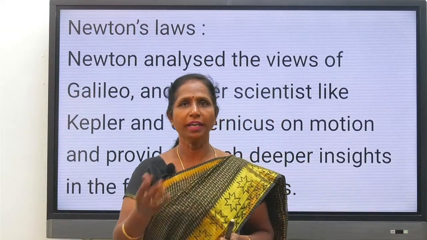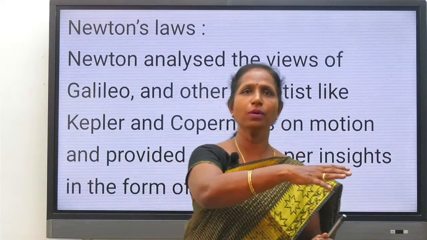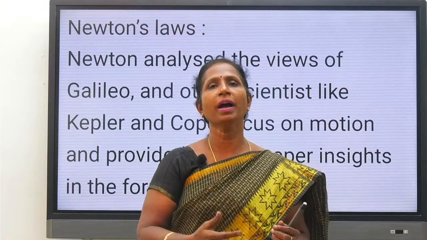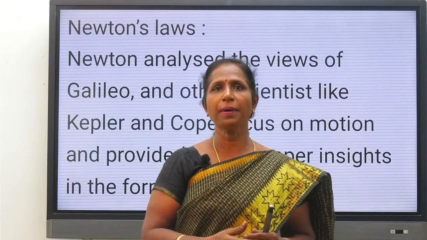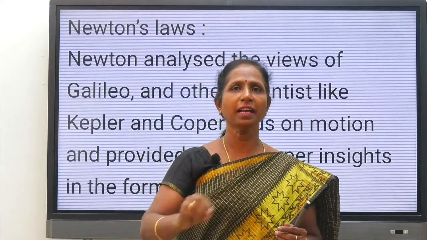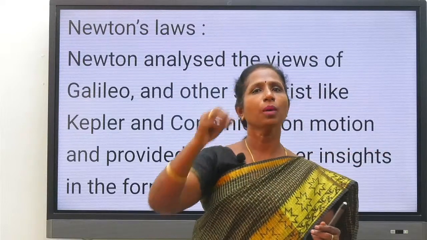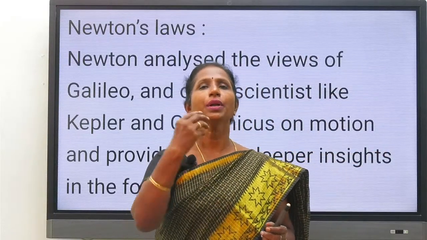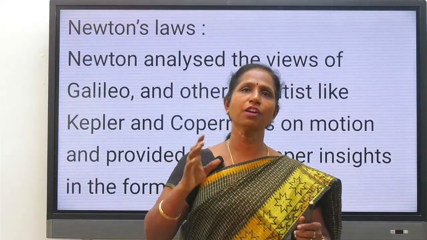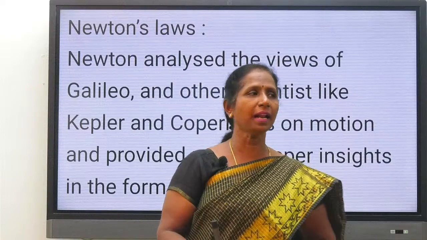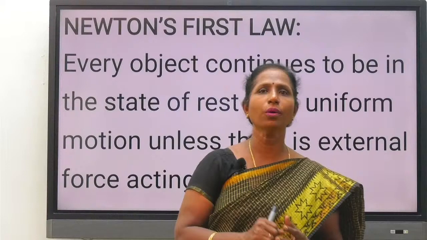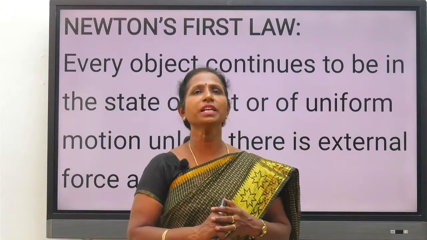After the analysis of Galileo's motion, who analyzed it? Galileo's motion was reanalyzed by Newton, John Kepler and then Nicholas Copernicus. All those scientists did the analysis on the motion of objects, and finally Newton gave three empirical laws of motion. Those laws are called Newton's laws of motion. Now we are going to discuss Newton's laws. Newton's first law first.